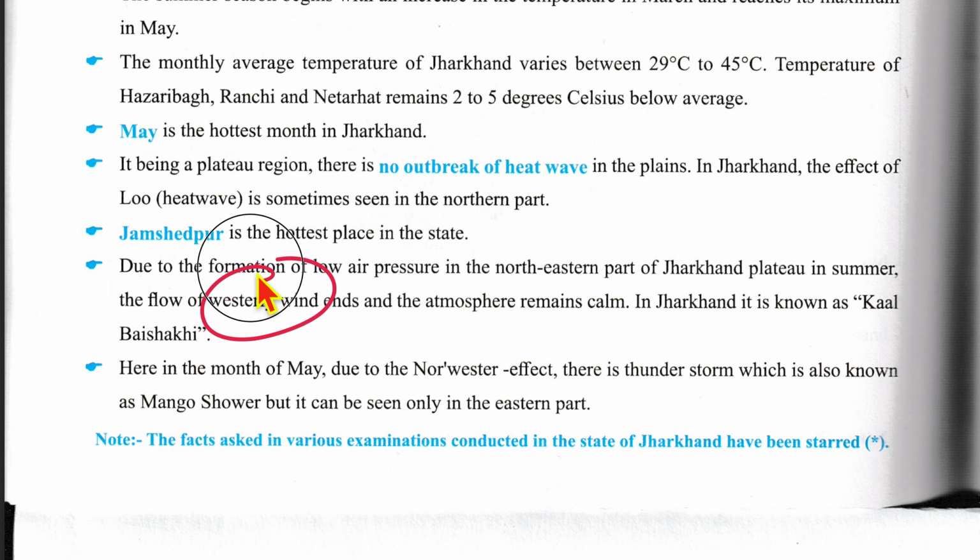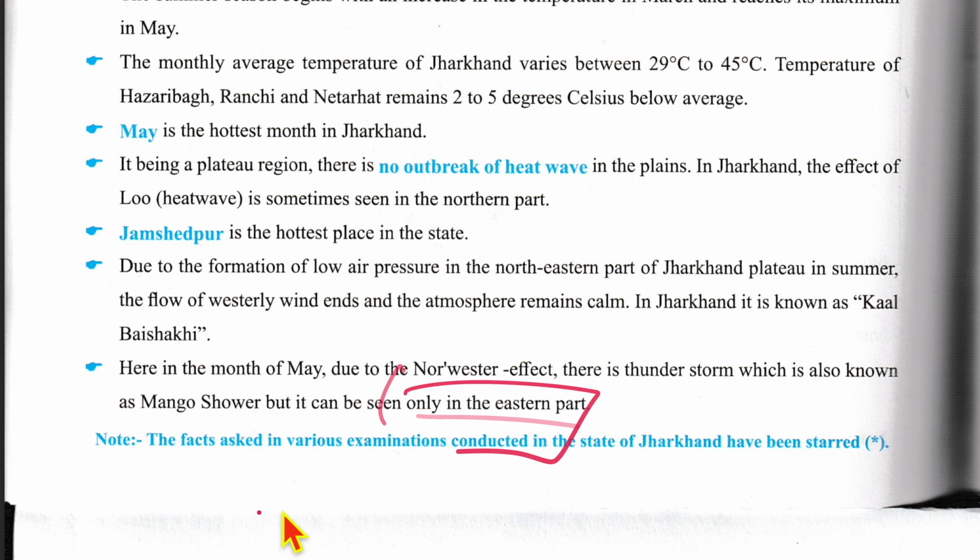The flow of westerly winds ends and the atmosphere remains calm. In Jharkhand, it is known as Kal Baisakhi. Here in the month of May, due to the northwester effect, there is a thunderstorm which is also known as mango shower, but it can be seen only in the eastern part.